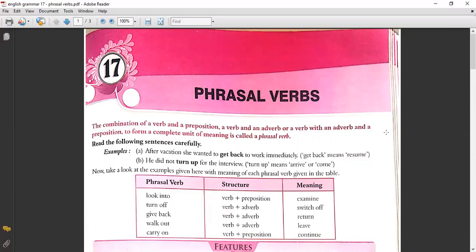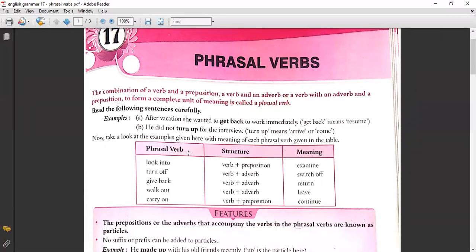That is combination of verb and a preposition, a verb and an adverb, or a verb with an adverb and a preposition to form a complete unit of meaning is called a phrasal verb. Well, see, it's quite interesting. Read the following sentences carefully.